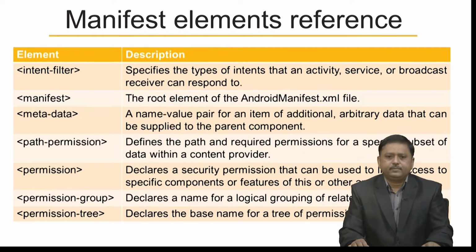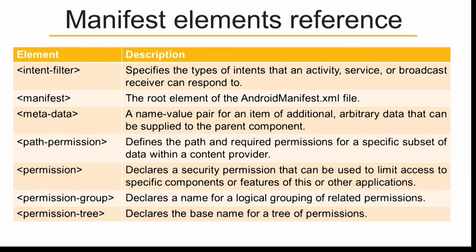Path-permission defines the path and required permission for a specific subset of data within a content provider. Then there is permission. Permission declares a security permission that can be used to limit access to specific components or features of this or other applications.